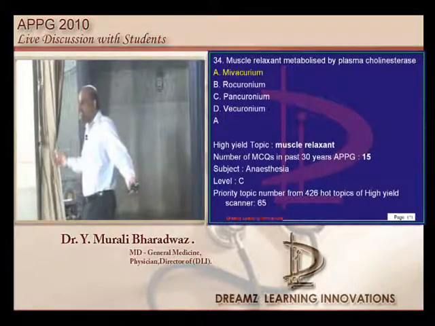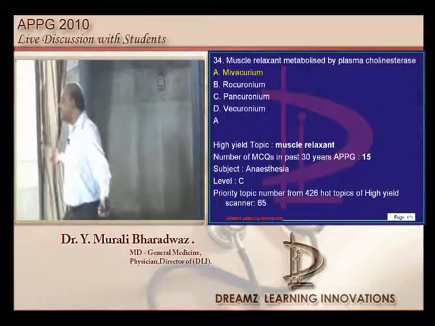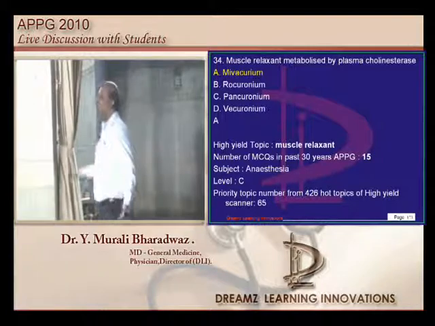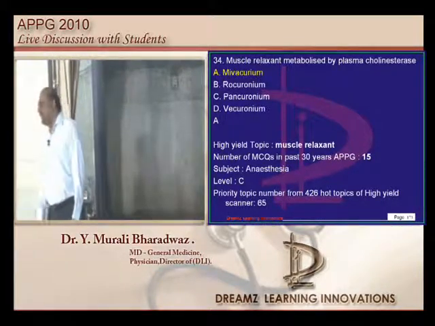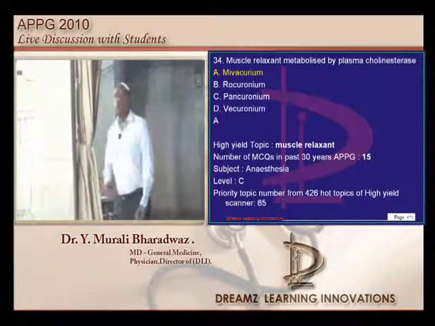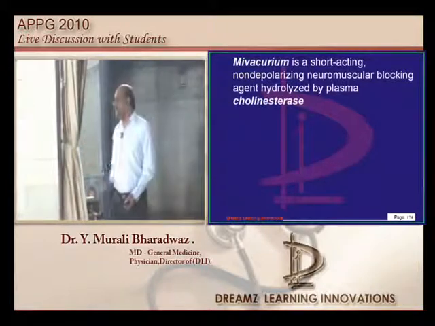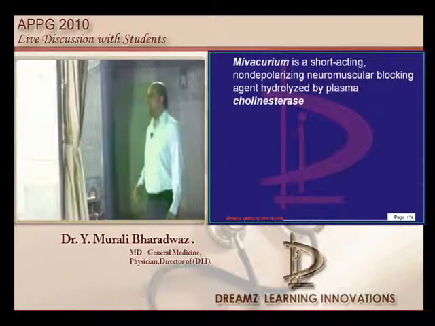Now which is the muscle relaxant metabolized by... So what is anesthesia preparation for entrance? Few muscle relaxants and few local anesthetics, that's it. A little bit about regional and spinal anesthesia. So mivacurium, very standard question, whether there is renal failure, hepatic, etc. It is quite friendly because it is the only one which is metabolized by the cholinesterase.